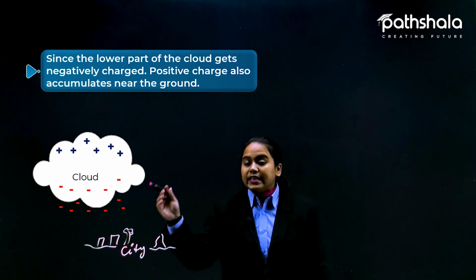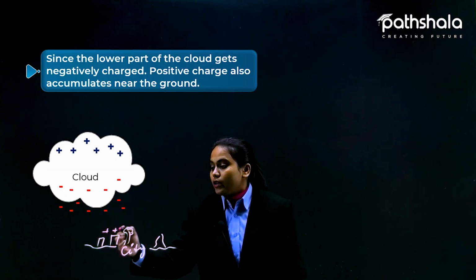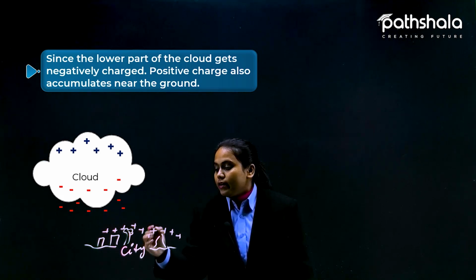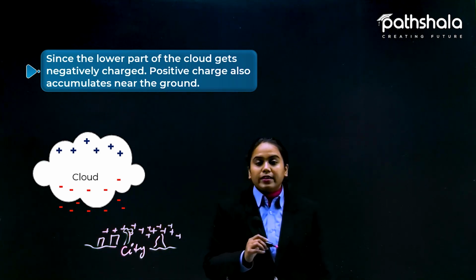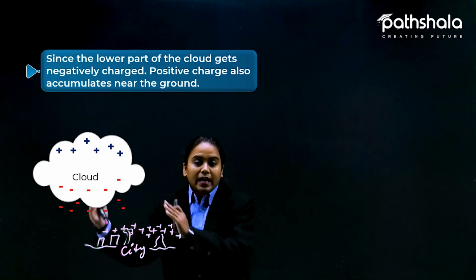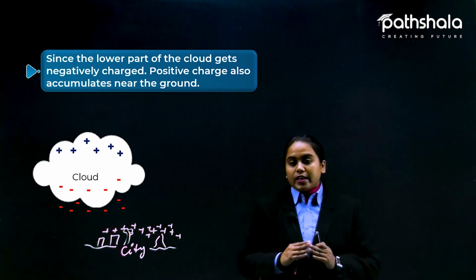Now these negative charged particles, due to induction, will induce positivity in the air present over the surface of the city. So this will accumulate positivity due to the induction by the negative charged particles present on the cloud.